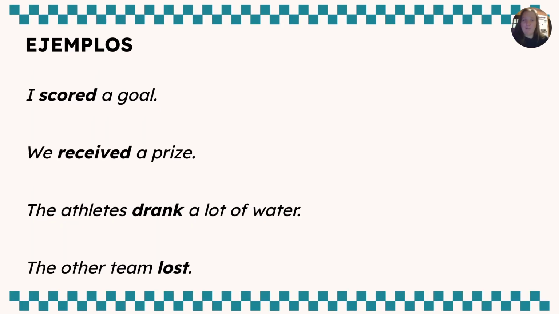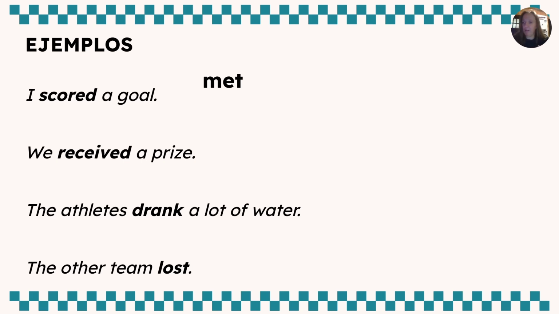We have a few more examples here. Let's go ahead and work on the first one together. The sentence would be, I scored a goal. If you look at your vocab list, you have a phrase for to score a goal, and it works with the verb meter. Meter is an ER verb. We can tell because it ends in ER. The first thing we're going to do is take off that ER ending in order to replace it with the correct ending for our subject.